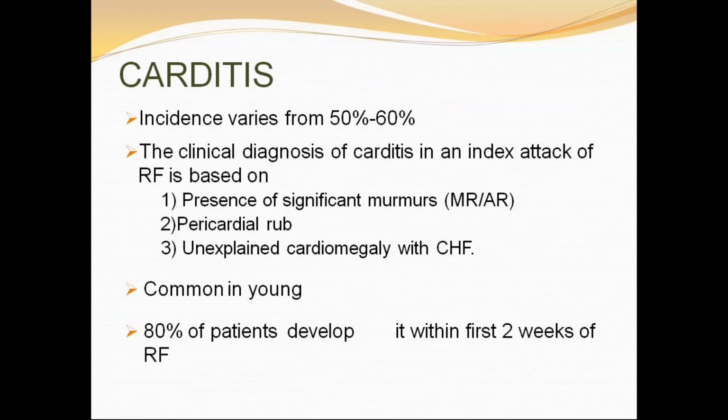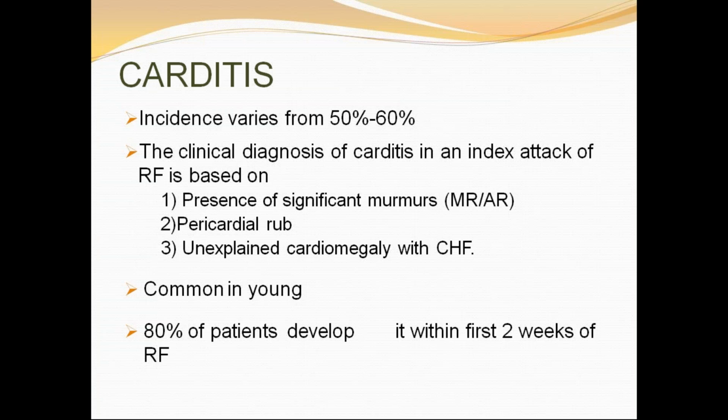Next, coming to your second criteria, that is carditis. One more thing in your revised Jones criteria of carditis I should explain here is subclinical carditis. You must know what we mean by subclinical carditis. It is defined as without a murmur of valvulitis, but with echocardiographic evidence of valvulitis.